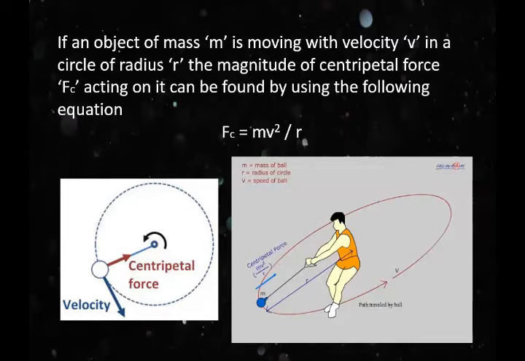Similarly, the force of attraction of the sun on the planets and the force of attraction of the earth on the moon provide the necessary centripetal force, and the planets revolve around the sun and the moon revolves around the earth. This is all about centripetal force, and there are many effects of centripetal force. Due to centripetal force, objects move in a circular path.